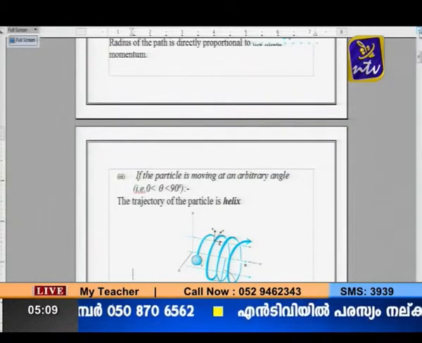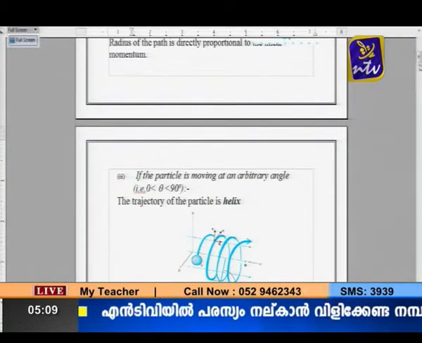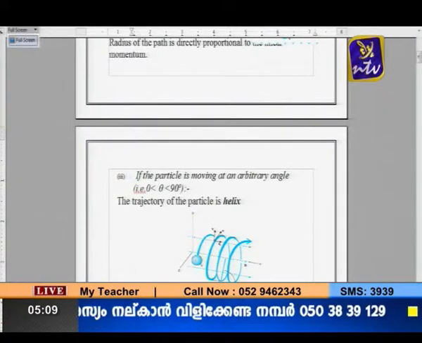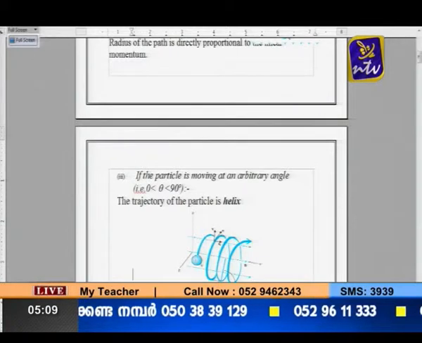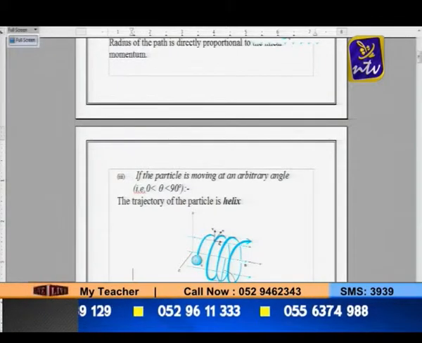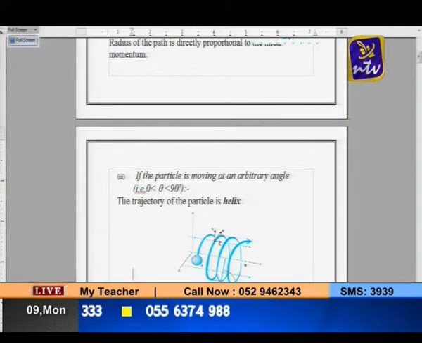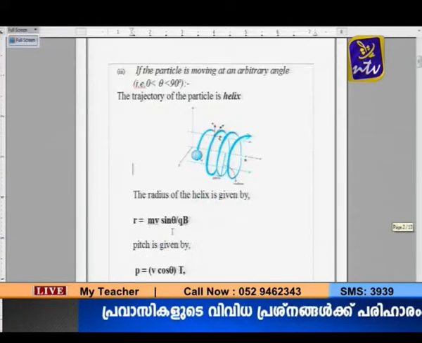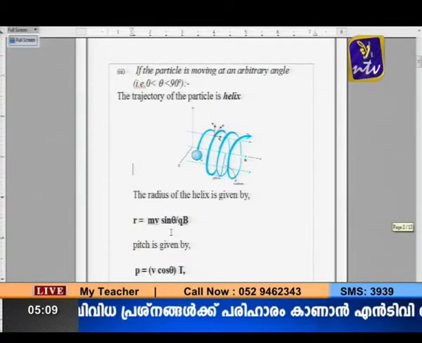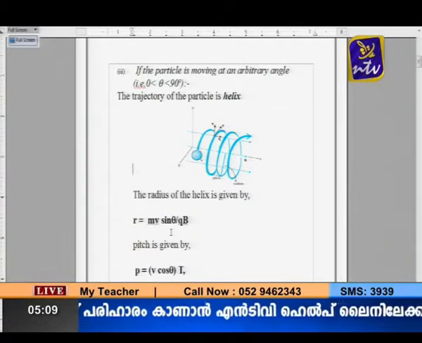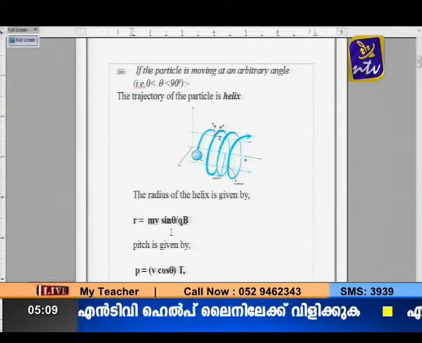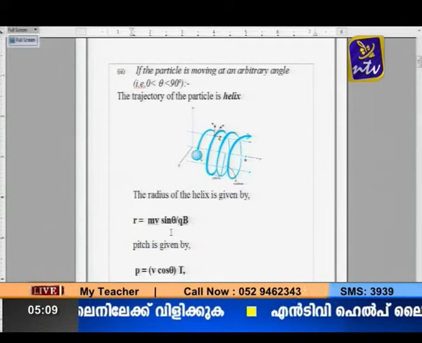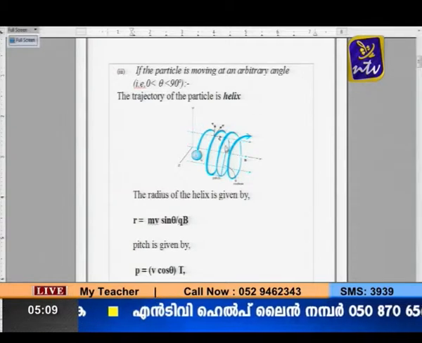And the next one, you see the third trajectory. It is at an angle which is lying in between 0 and 90 degree, an arbitrary angle. So what you can make out is that it can be considered as a combination of two components at the angle when it is entering. You can clearly see this in the picture.